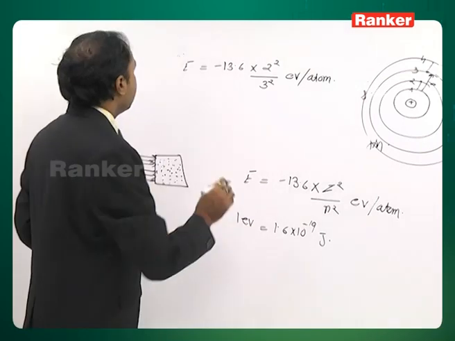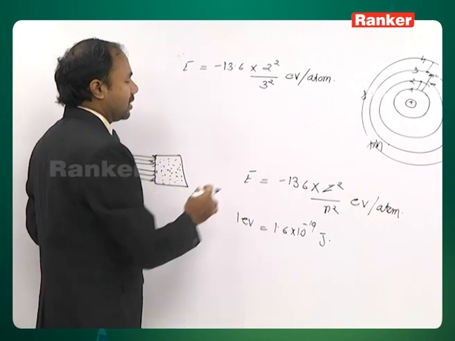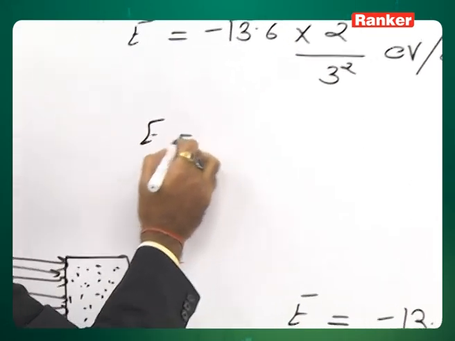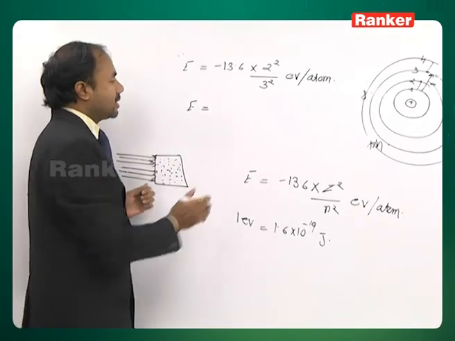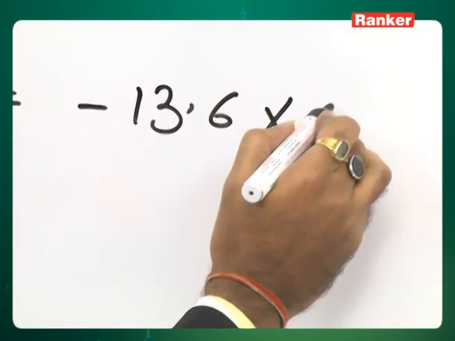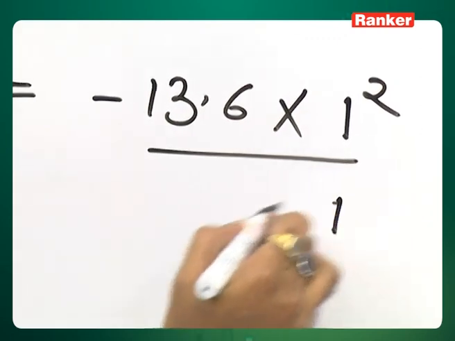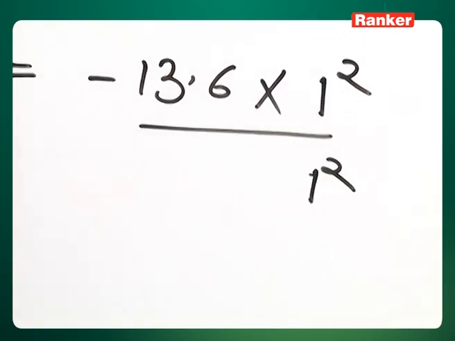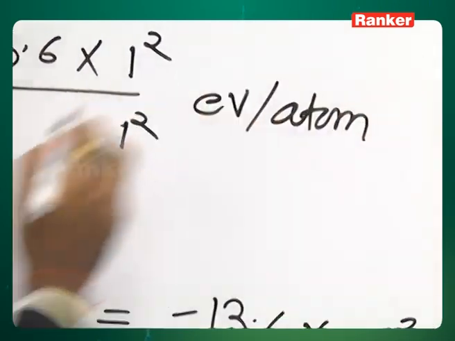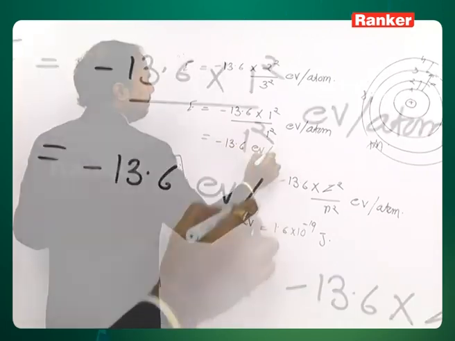Now, in the same way we calculate ionization energy also. For example, suppose we have to calculate the ionization energy of the hydrogen atom. For the hydrogen atom in the first shell, the energy of the electron will be minus 13.6 into Z square upon n square, using the same formula. Z for hydrogen is 1 and n is 1, so this comes out to be minus 13.6 eV per atom.